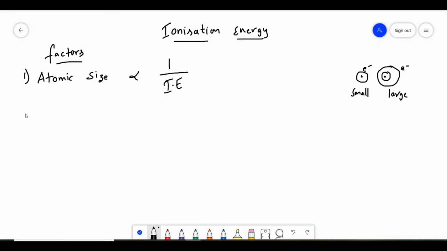The remaining factors are not so important, but we have to know the factors. The second factor is nuclear charge.